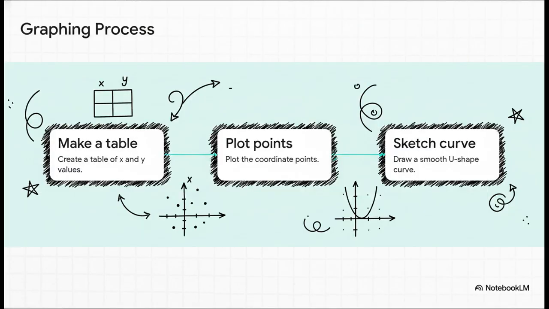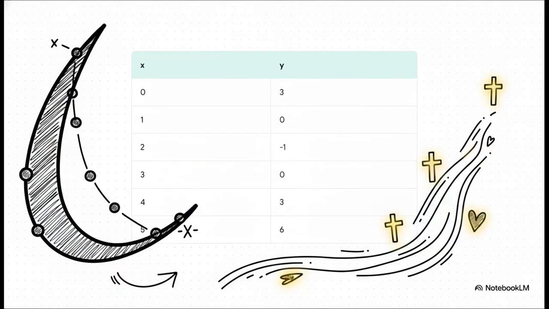To graph any quadratic function, we just lean on these 3 super simple scaffolding steps. Step 1, we make a table of values. Step 2, we plot those points out. And step 3, we smoothly sketch the curve connecting them. Breaking the math down into these 3 pieces makes graphing easy, manageable, and honestly, pretty fun. Let's see step 1 in action. We try out a range of x values. Let's just pick numbers from 0 to 5.